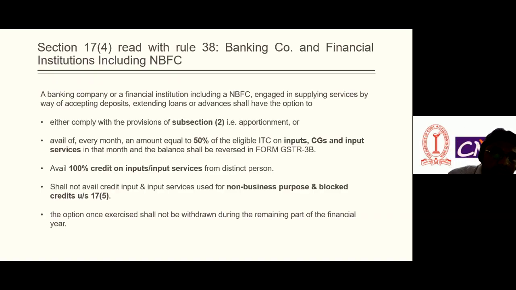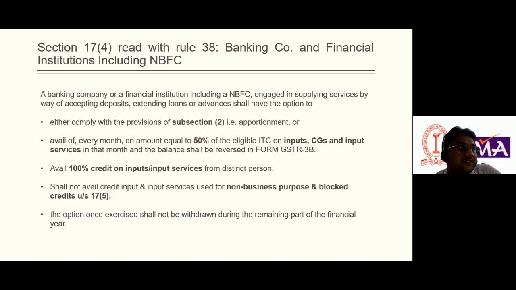So please be clear. There is an option given to the banking company, and further, they can avail 100% credit of input and input services. As the third option, these companies, institutions, NBFCs can avail 50% of eligible ITC of inputs, capital goods and input services, and the balance 50% needs to be reversed in form GSTR 3B. Why balance?